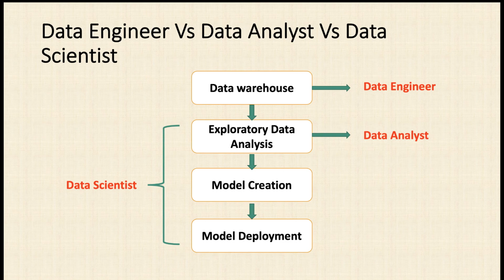So the data scientist's roles and responsibilities are broader than those of a data engineer and a data analyst, right? A data engineer is only concerned with data collection and managing the data, whereas a data analyst has to focus only on exploratory data analysis, right? But if you choose a career as a data scientist, then you need to have knowledge of each and every term, right? So this is the basic difference between these three terminologies.